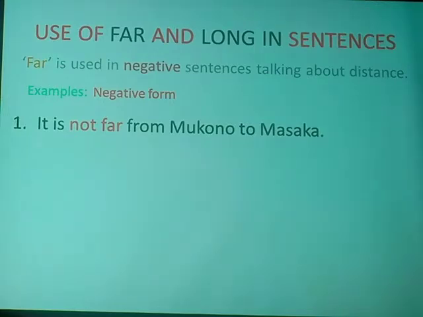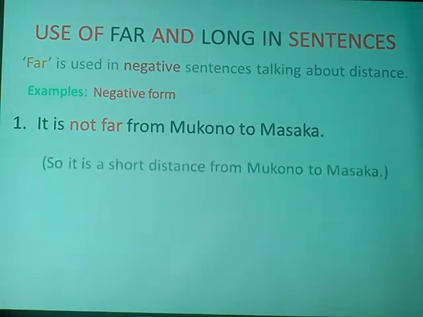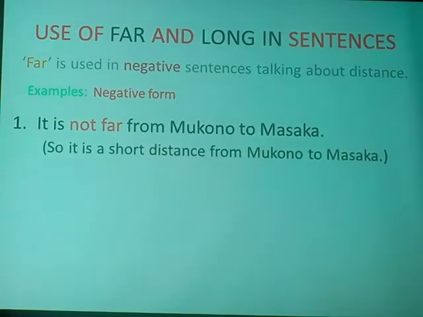We've always heard people saying, it's far from Mukono to Kampala. That grammatical sentence is not correct, because the principle has it that far must be used in a negative sentence. Take a look at the exact meaning. When you say it's not far from Mukono to Masaka, then we're saying it is a short distance from Mukono to Masaka. That's the message you're passing out to the consumers of your speech. That is it.